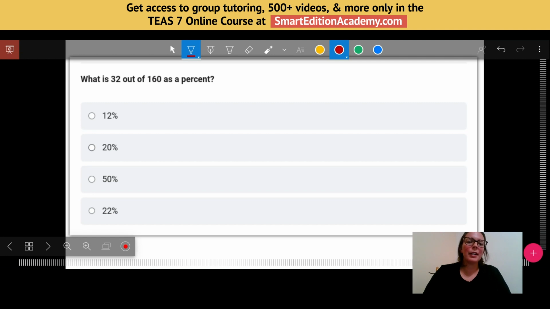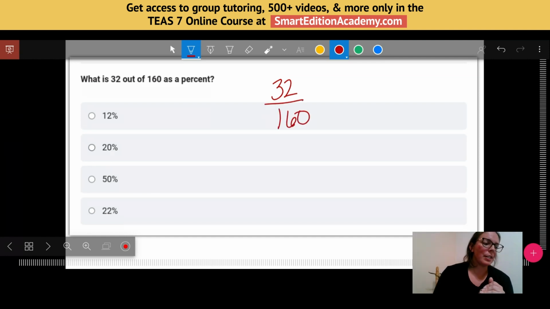So what I would do here is, for me, I'm a mathematical person, so I'm going to offer a way to do this a little bit more mathematically, and then we can talk about how we can just think about numbers as well, because that may not work for everybody. So if I'm going to do this 32 out of 160, that automatically makes me think of 32 over 160. So essentially all I have to do is simplify this fraction, which will give me a decimal, and then I can turn it into a percent really easily. So if I have a decimal, going to a percent is easy peasy.